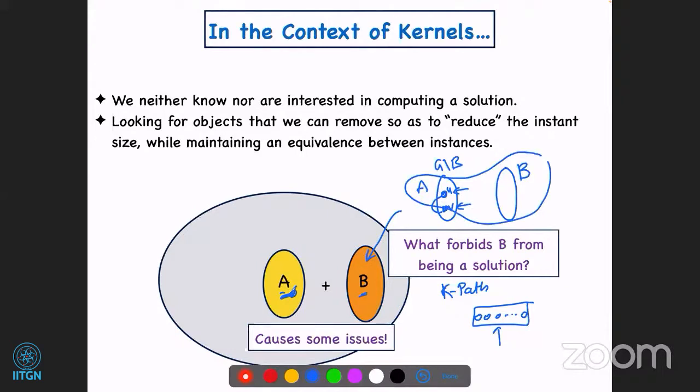Okay. So when you're trying to throw away things, when you're trying to reduce your instance, you have to be careful. If B was not previously a solution, if in some sense the instances that you're creating are solution preserving, then B should not become a solution, right? Because then in the reverse direction, while you're starting with a solution for your new instance and trying to construct a solution for your original instance, there will be a problem. Because if B has size exactly K, and you're looking for a K size solution, you will not have a budget to include anything, right? Okay.